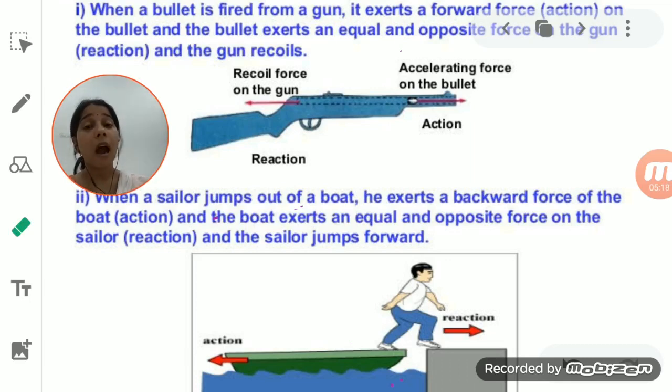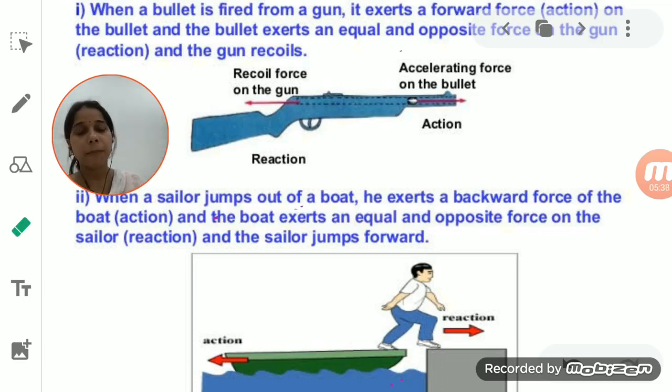So we studied how we walk. Basically, if a person walks on a ground or on a surface, he pushes the ground. As he pushes the ground backward, the ground also exerts a force that is equal but in the opposite direction.